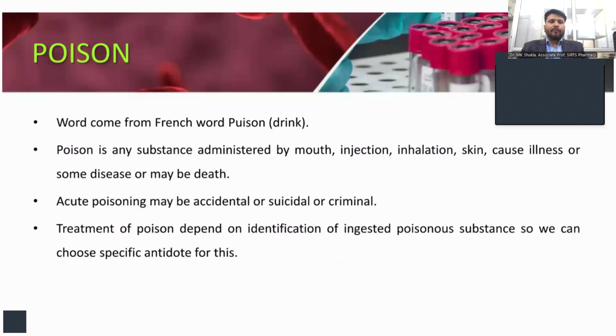The word poison came from the French word poison, which means drink. So what is poison? Poison is any type of substance administered by mouth, ingestion, inhalation, or skin, which causes illness, some disease, or maybe death. It is also considered that acute poisoning may be accidental, suicidal, or criminal. The treatment of poison depends on the identification of the ingested poisonous substance, so we can choose a specific antidote for a particular poison.